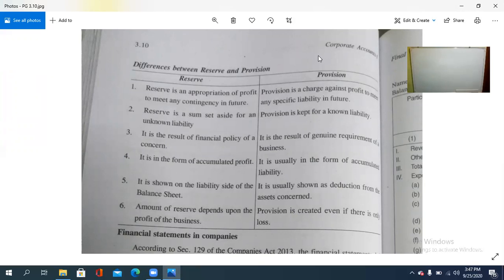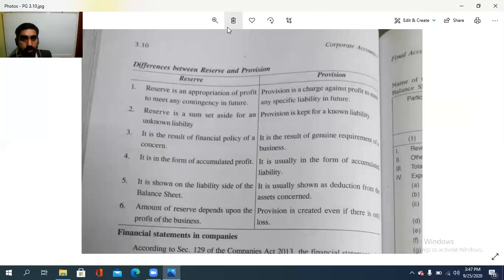So a reserve is what? Reserve, you studied, is part of the accumulated profits that is kept as a reserve, either for expansion purposes or for paying the dividend to the shareholders, isn't it? In case a no-profit situation arises. So that is the reserve.